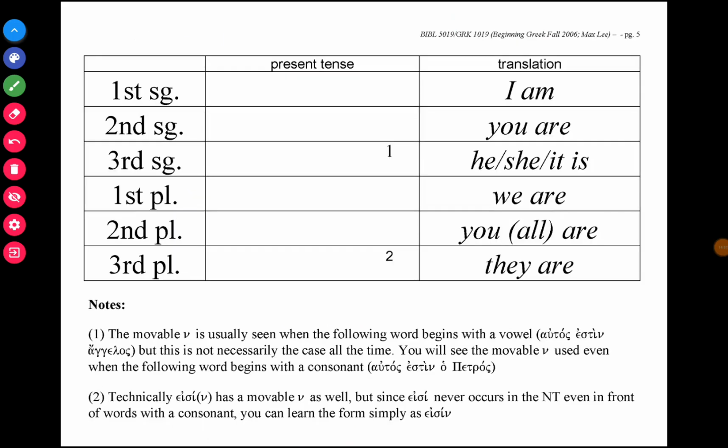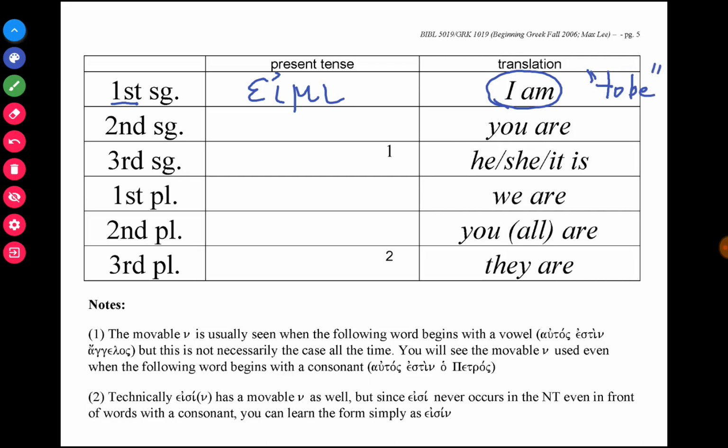And lastly, we'll be learning a full verb paradigm in the present tense for the verb eimi. I'll write a smooth breathing mark here. And the verb eimi literally means I am. It's what we call the first person form. And this is a grammatical tag that we use even in English and other languages: anything in first person is I, anything in second person is you, anything in third person is he, she, it. And then those are the singular forms. We also have plural forms. But the verb eimi is the word that means to be in English.